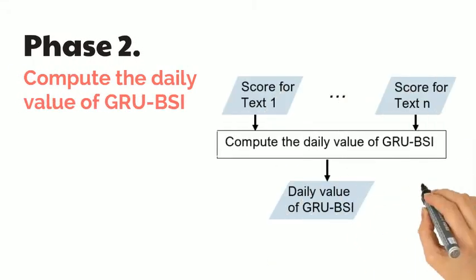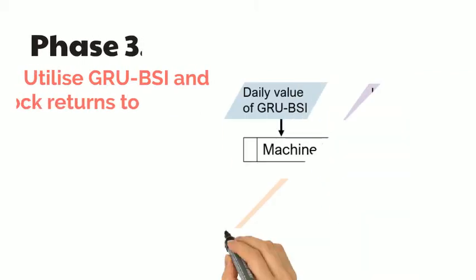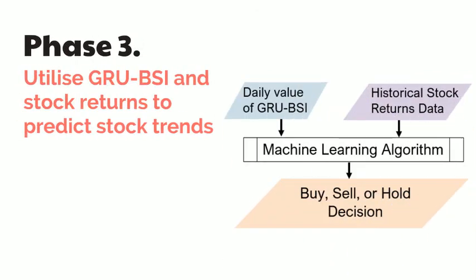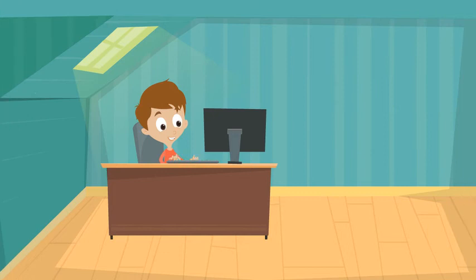In phase 2, we will compute the daily value of GRU-BSI. In phase 3, we will feed GRU-BSI and historical stock returns into a machine learning algorithm to predict stock trends. So let us look at the results of the study.